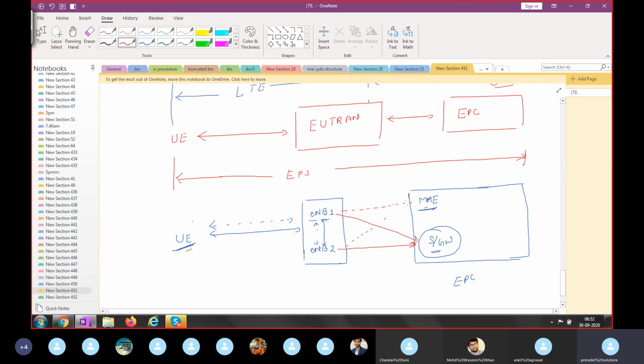Now, as you've seen, under one MME, there can be multiple eNode Bs. So MME will cover some radius of kilometers, say 10 kilometers, 20 kilometers, whatever. Once you move from one MME area to another MME area. And as we can observe here, if UE moves from one eNode B to another eNode B, there will be handover between eNode B to eNode B.